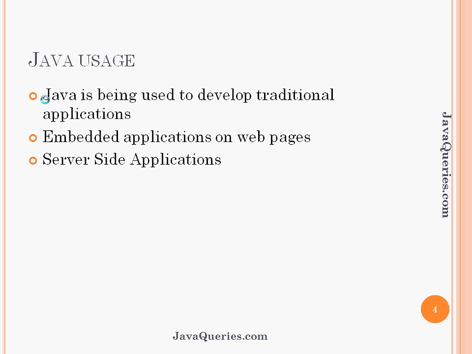Java usage. Java is being used to develop traditional applications, the way you used to develop in C and C++ or any other languages like Smalltalk. Java is also used to develop embedded applications on web pages, like applets. The applets can be developed using Java and embedded on an HTML page. We often see these kinds of applets on different websites. The third usage is that you can develop an application which can be deployed on a server, like server-side applications.